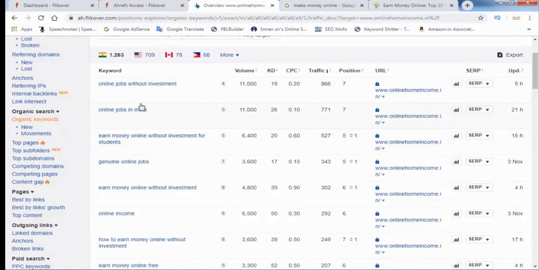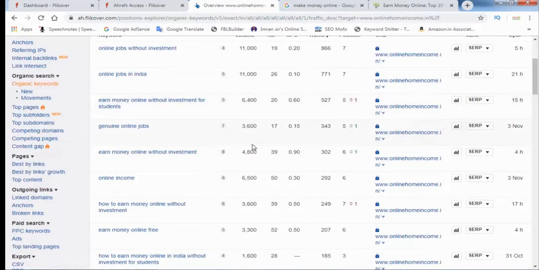You can check "online jobs in India." This keyword ranks at position 7. And "earn money online without investment for student." This keyword moved from 5 to 1, from 1 to 5, first page, position 5 for this keyword.